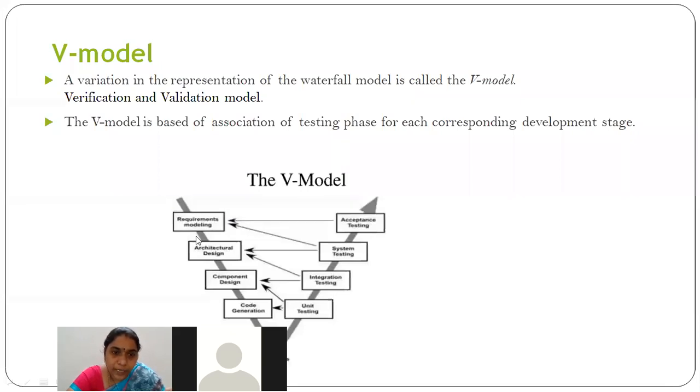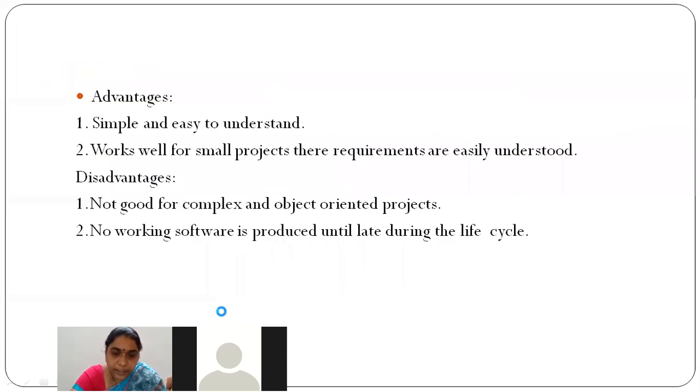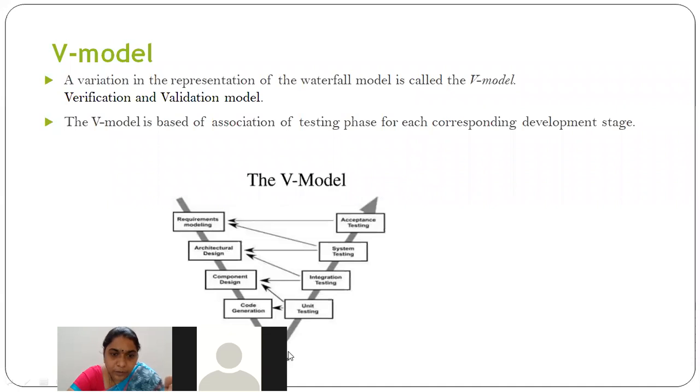And next we moved on to architectural design. The complete design for the complete system is done here, and we have prepared the question paper for the complete system, right? And next, component design. Each module is designed here, and we have prepared the questions for each module. And next, code generation is done here, and finally the executable code is ready, right? And now again moving upwards. While moving upwards, here you have prepared the question paper to check each individual module, right? That module will be tested here now.